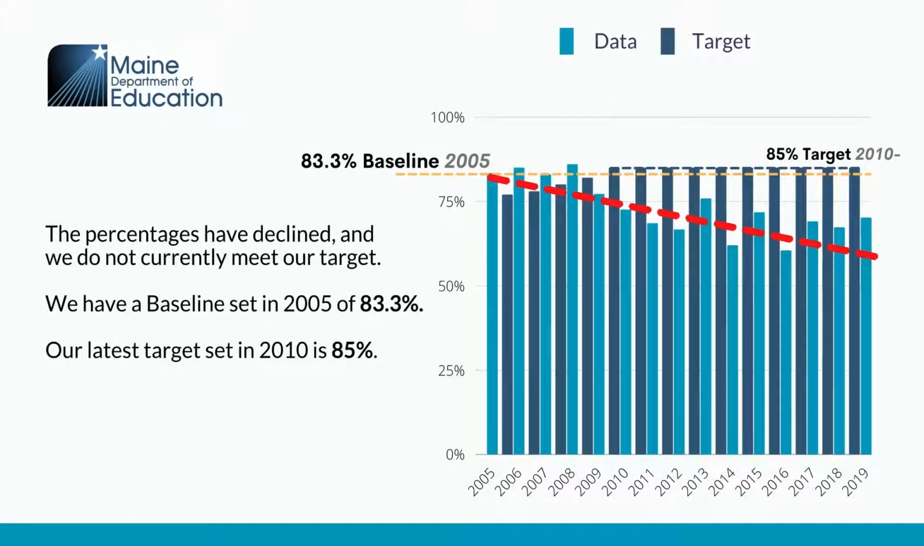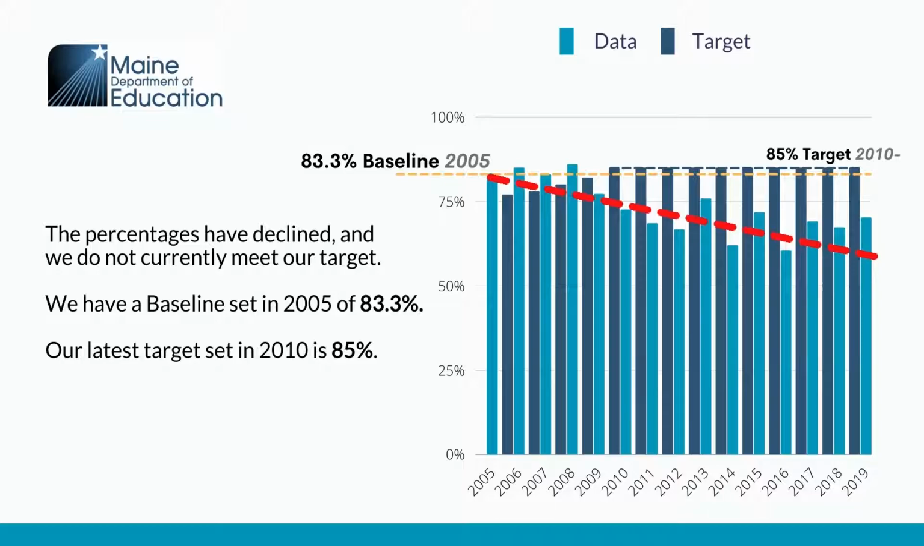The calculation hasn't changed in the life of the indicator, so our baseline, shown as the yellow dotted line at the top, was set in 2005 with a percentage of 83.3%. The percentages, shown as the light blue bars, have been in the 60s and low 70s across the past 5 or 6 years. Our latest target was set in 2010 and is 85%.